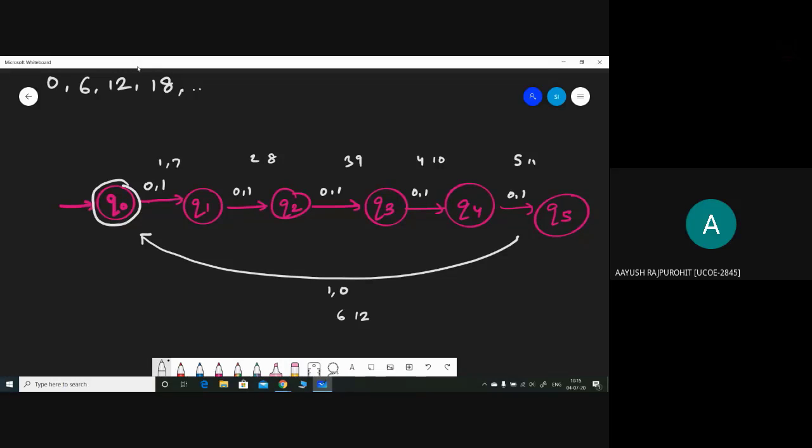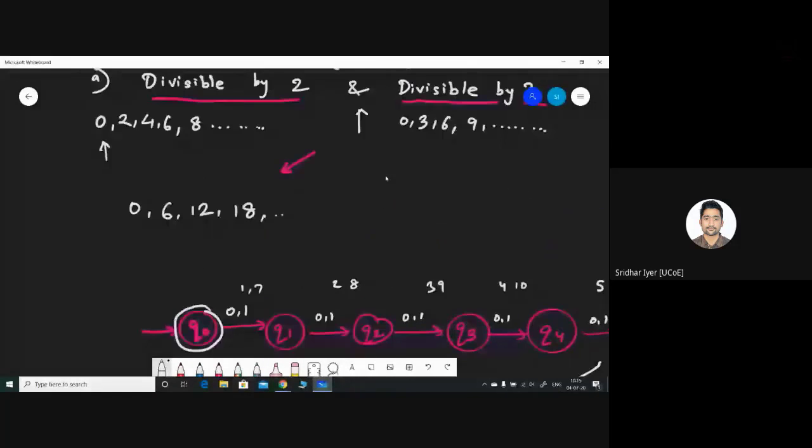Yes, sir. Okay, thank you so much. So basically, what we need to do is check the length of the string. Input may be either 1 or 0, it can be even A or B, whatever. But we are doing it with respect to decimal numbers. So it could be 1, 0, or whatever the input. If it is decimal, it could be 0, 1, 2, 3, whatever may be the input. If it is binary, it could be 0 and 1. So we are simply bothered about the length of the particular string. So this is how this type of problem can be done.